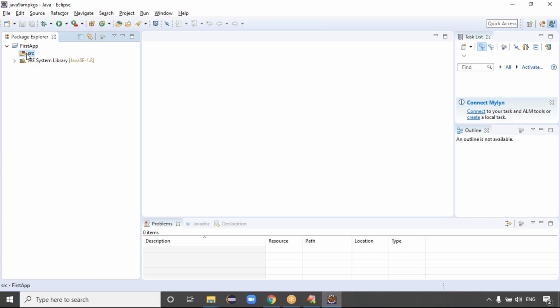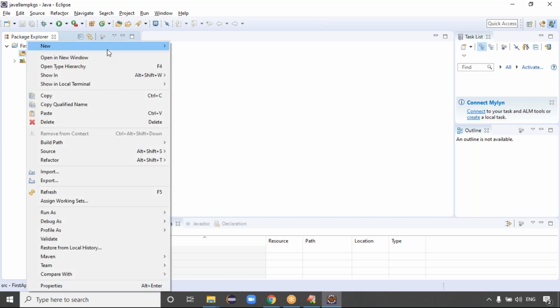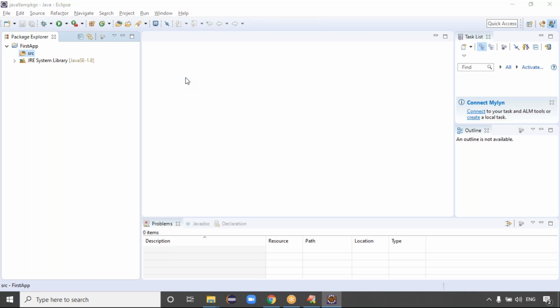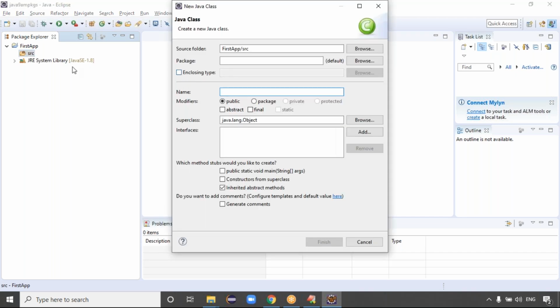Here we have to create one class, guys. To create the class, right click on this SRC folder, click on New. SRC means source code, the name itself says so. In the source folder, you have to create the class. When you create the class in Eclipse IDE, first it asks for the package name. So, reverse of the domain name, we have to give com.tcs. That's the package name.